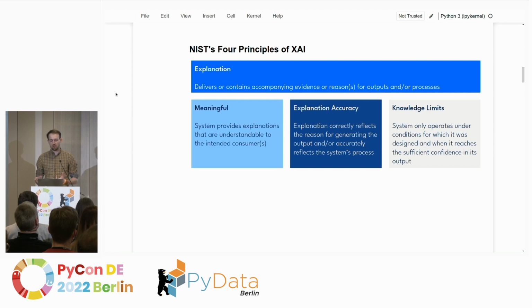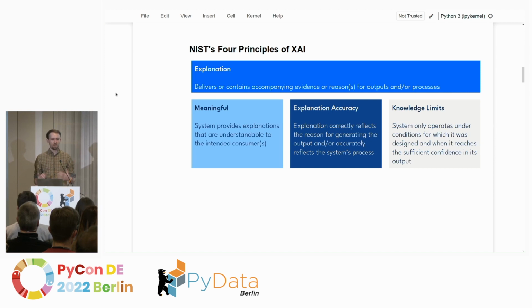So we already get an idea that maybe explanations can take very different forms from what we may be used to when we first hear the word. And these explanations have 3 requirements which they have to fulfill, or which you need to keep in mind when you're designing them. The first of which is they have to be meaningful. And that's something which I, coming from the user-centric part of explainable AI, just cannot stress enough.